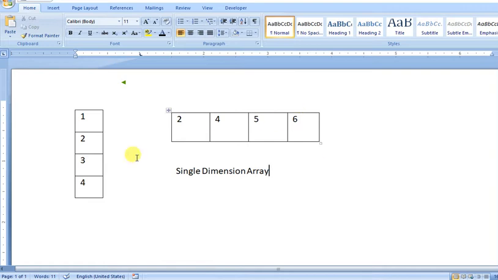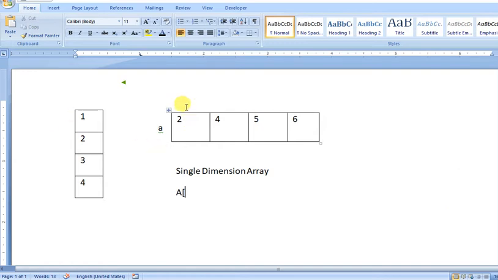Suppose the name of both arrays is ARR. A is the name of this array. So how can you access the element A at the index?